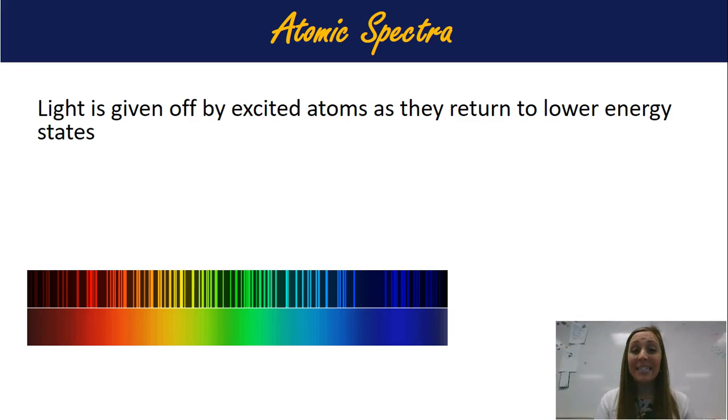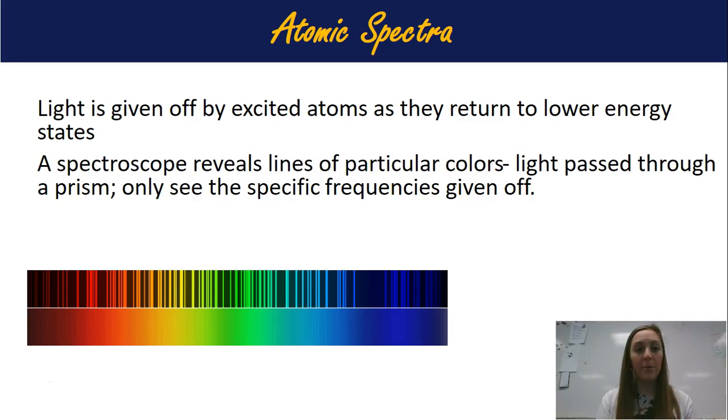Light is given off by these excited atoms as they return to the lower energy states. So remember, those atoms absorbed certain amounts of energy, and then they release the exact same amounts back out. Now, it's not every single type of color or EM spectrum, right? So maybe an atom only releases yellow and green, but another atom might release yellow, purple, and red. It all depends on what type of atom, because it absorbs based on its electron configuration. Like, it can jump certain amounts based on where the electrons were and where they can go.